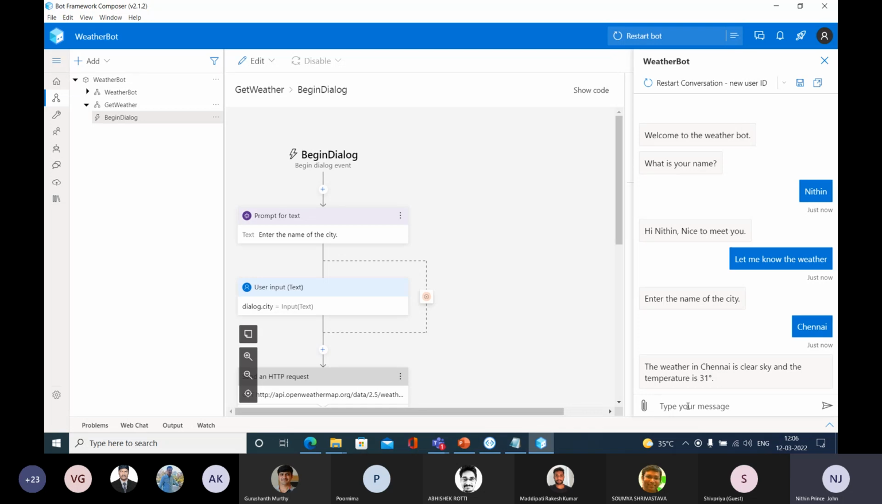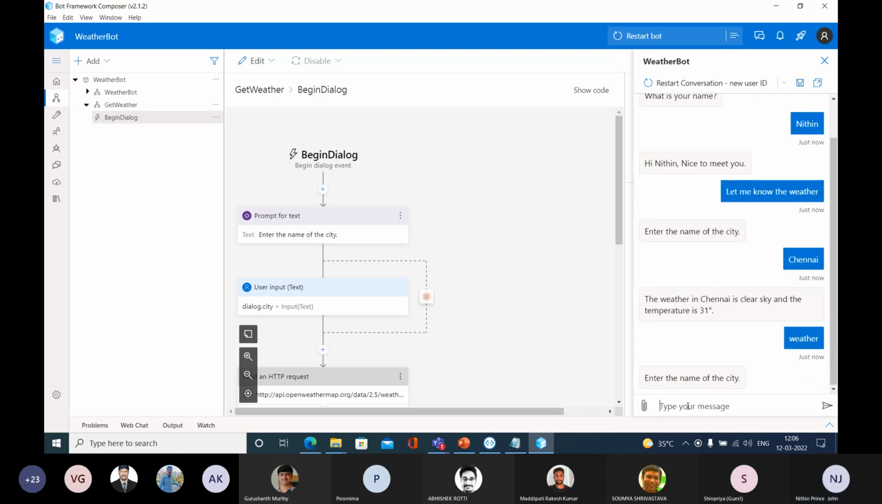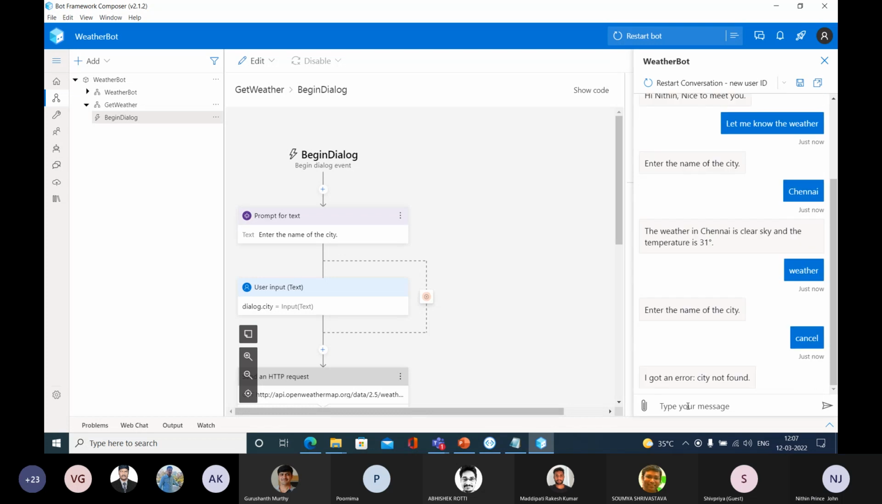For example, let me ask weather again. And suddenly I changed my mind and I need to cancel the entire thing. So let me type cancel there. What is the intent here? Cancel means I need to cancel the entire thing, right? But it is not able to detect that. What it is saying is, I got an error, city not found. But that's not the intent that I am actually focusing on. Cancel means I need to cancel the entire thing. Are you getting my point?